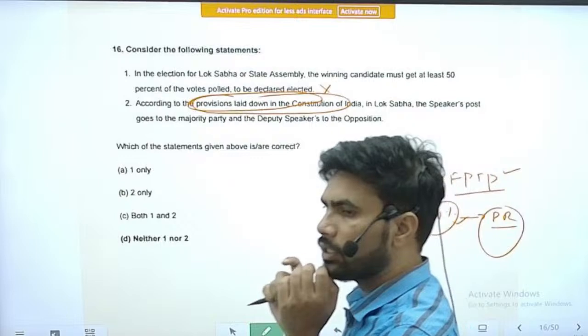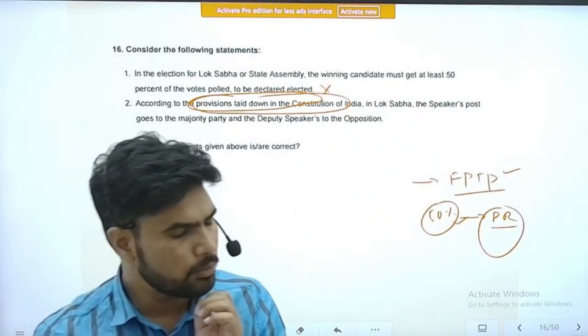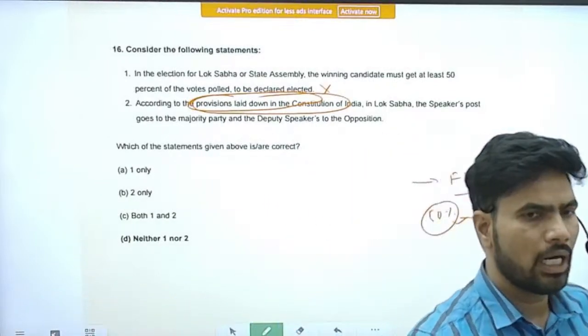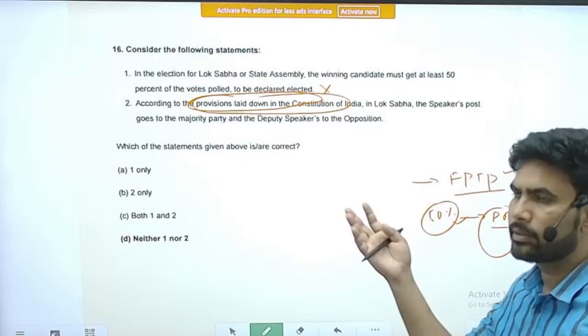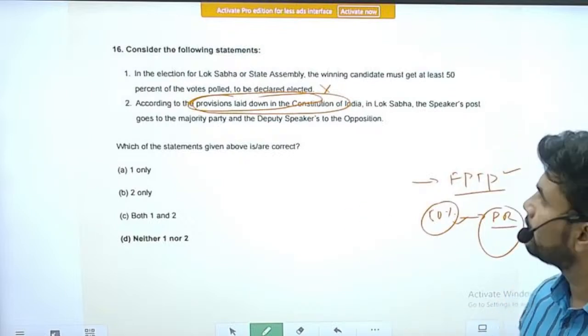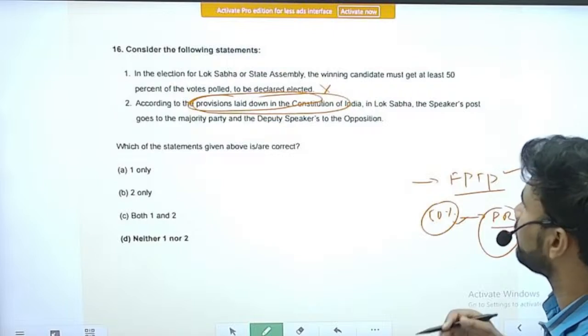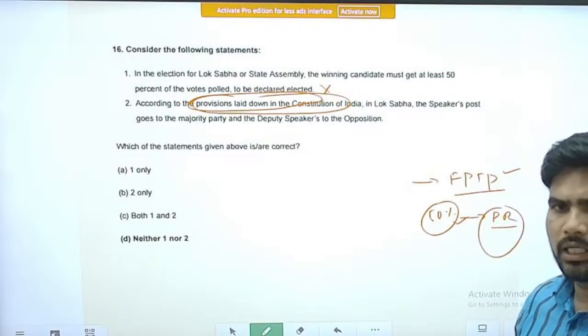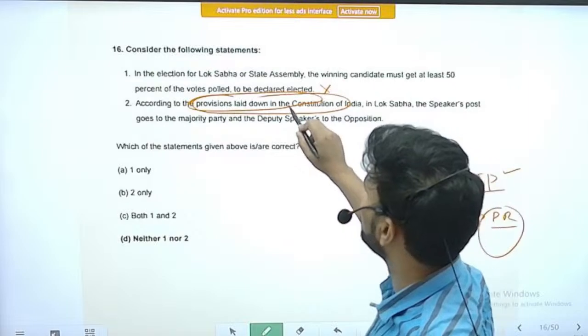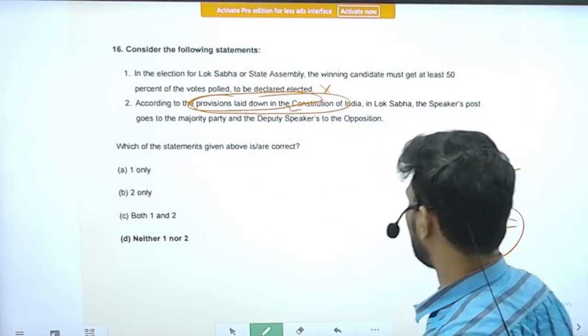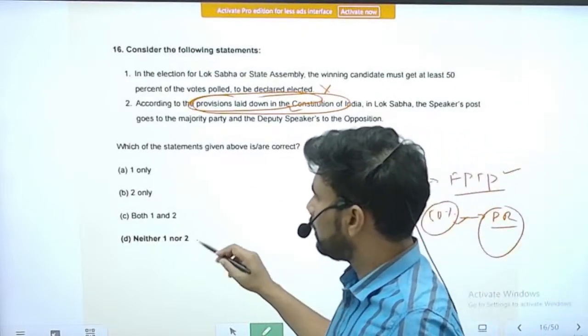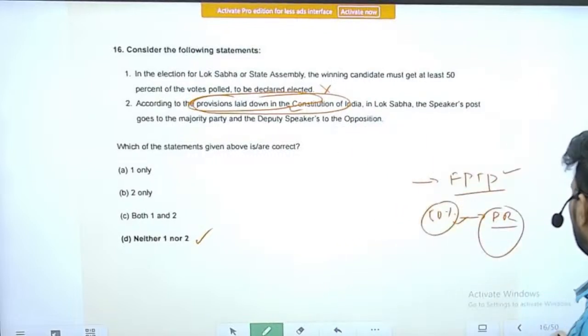We are following that the deputy speaker's position is going to the largest opposition party in the respective house, whether it is Lok Sabha or for that matter few state legislative assemblies also, but it is coming as a convention, not mentioned in the Constitution. So statements neither one nor two are correct.